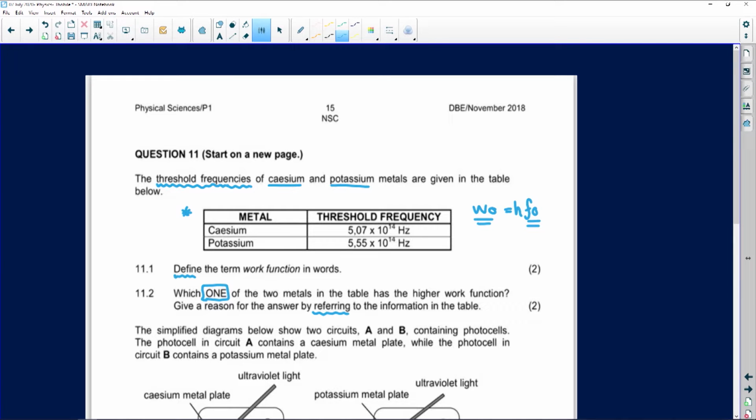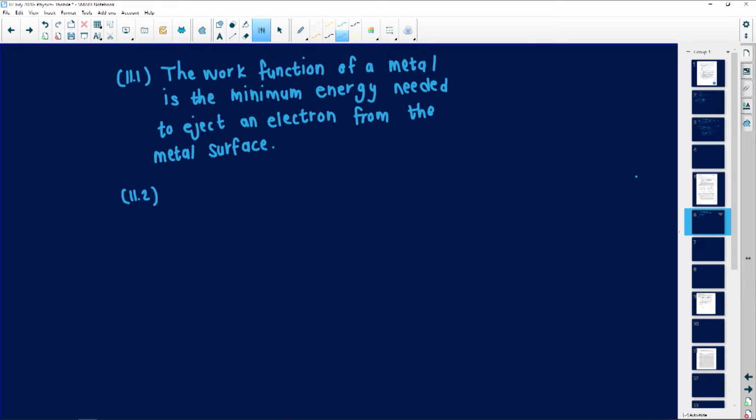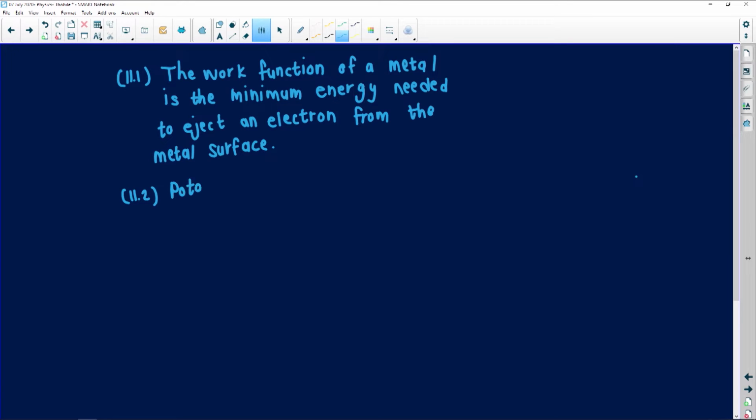So a high threshold frequency means a high work function. Between the two, I can see that potassium will have a high threshold, meaning it will have a high work function, because they are directly proportional to each other. The same thing that we did in physics. So we have chosen the one, and we need to give an answer by referring to the information on the graph. First, you have to identify it, and it is potassium. Please don't just write a K, because on the graph they've written the whole word.